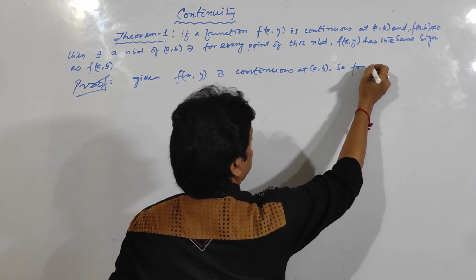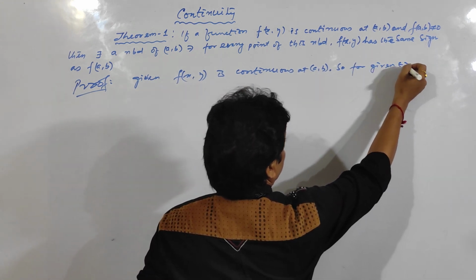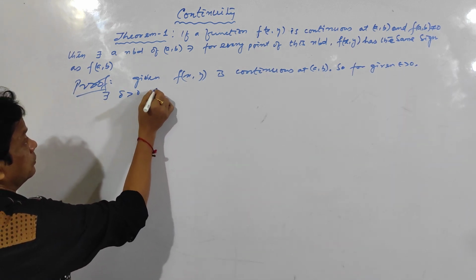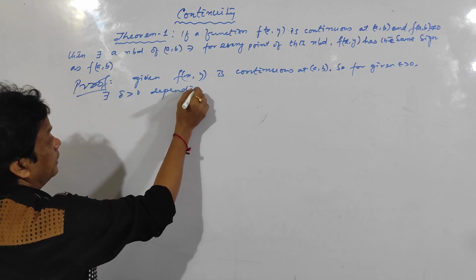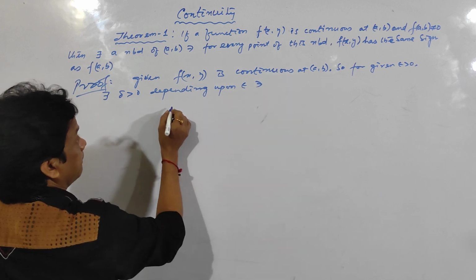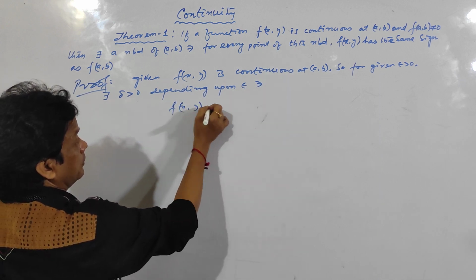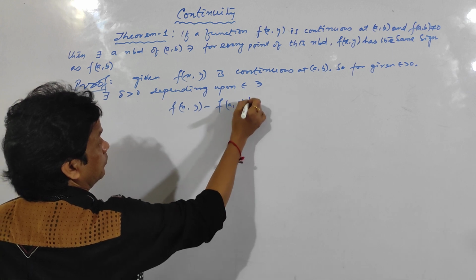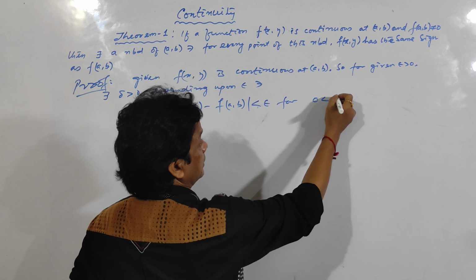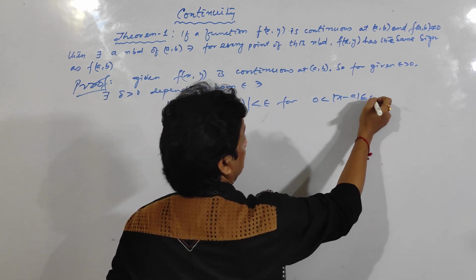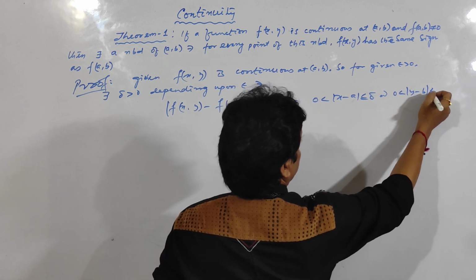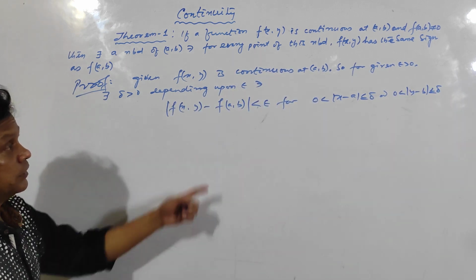So, for given epsilon greater than 0, there exists delta greater than 0, depending upon epsilon, such that |f(x,y) minus f(a,b)| is less than epsilon for 0 less than |x minus a| less than or equal to delta and 0 less than |y minus b| less than or equal to delta. That is the definition of continuity.